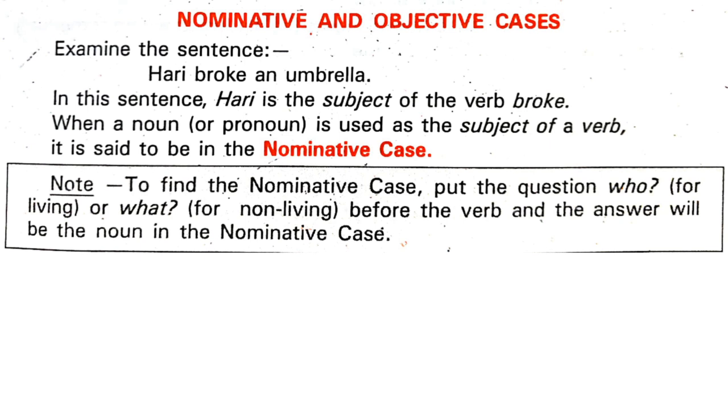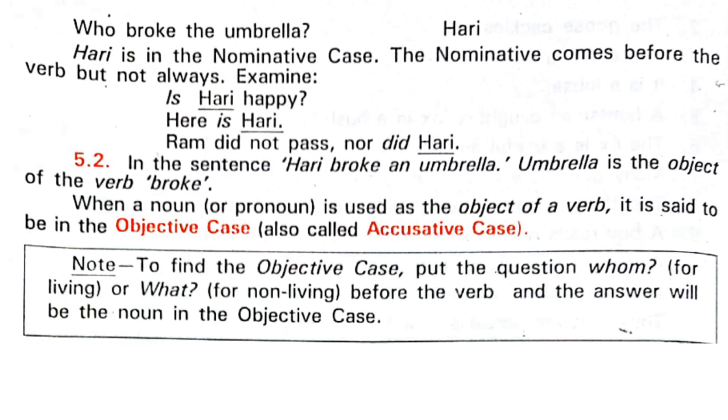Is this clear to you, whatever we learnt till the last? Nominative case, accusative case, and all that. Is that clear with you? Yes, ma'am. Okay, good. Then the objective case, also called accusative case. Objective, where there is an object.